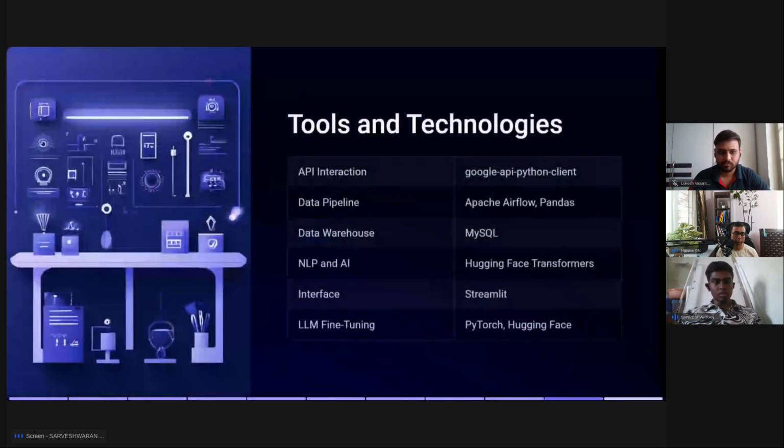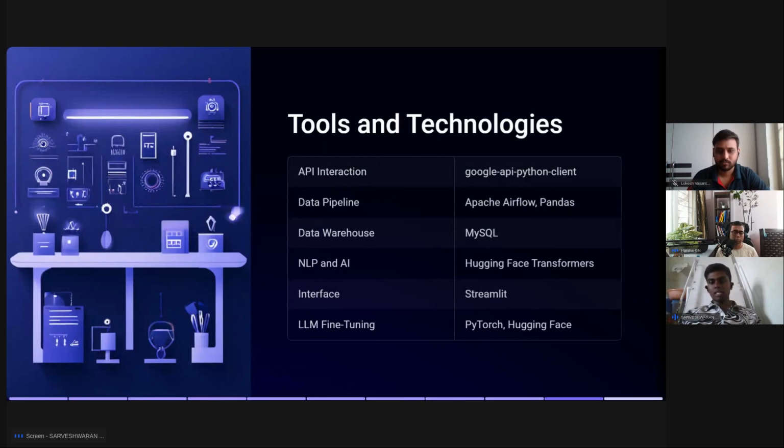And what are all the tools and technologies? Just a basic overview of this project. I have chosen the Google API Python client for the API interaction, and the data pipeline was created by Apache Airflow. Pandas is used for the data analysis process, and for the data warehouse I chose MySQL, which is integrated with the Jupyter Notebook in Python. For NLP, I chose the Hugging Face Transformer for the LLM and NLP process.